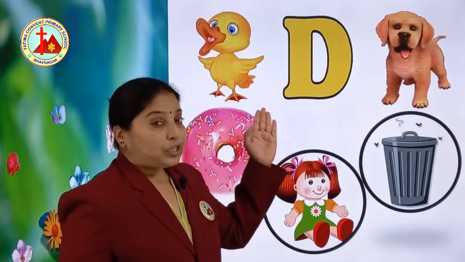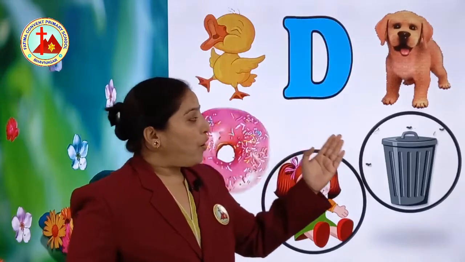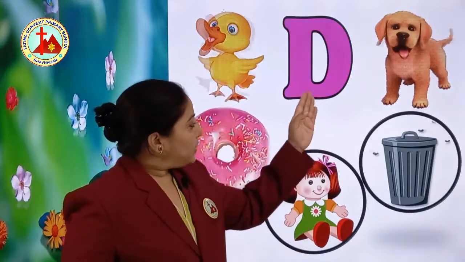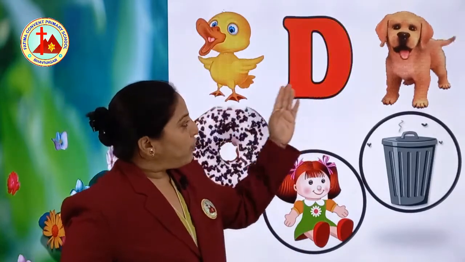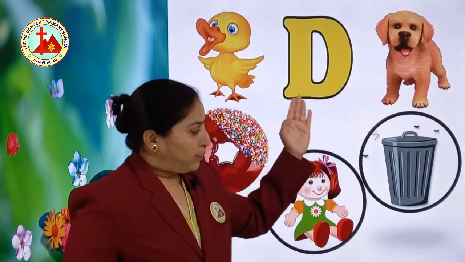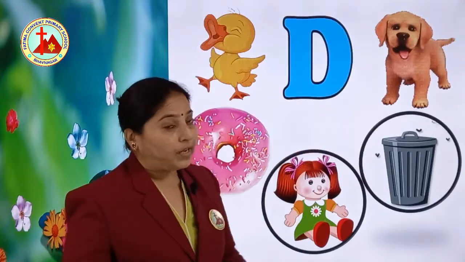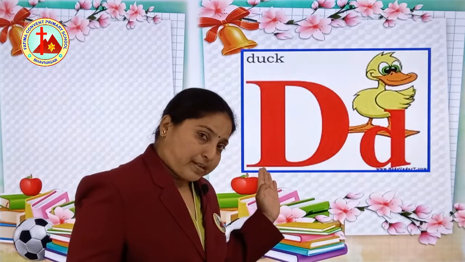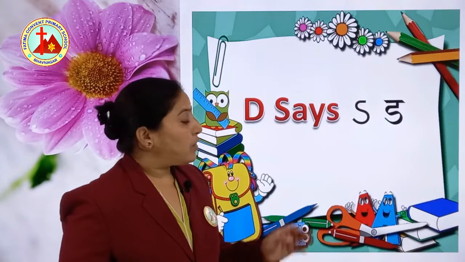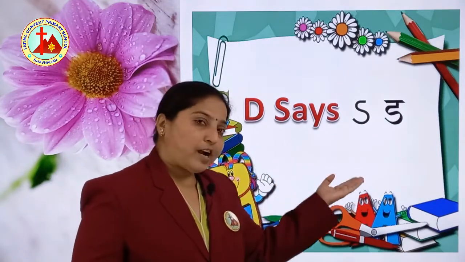The next letter is D. D for dog. D for dustbin. D for doll. D for donut and D for duck. This is capital D, small d. What is the sound of D? D says da.